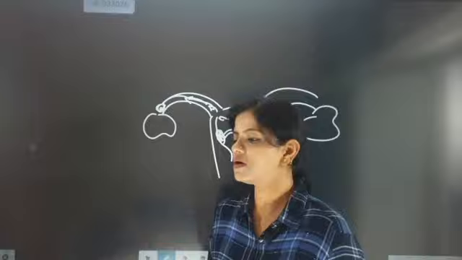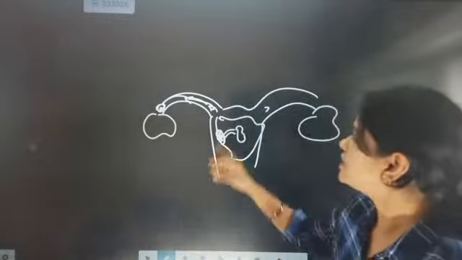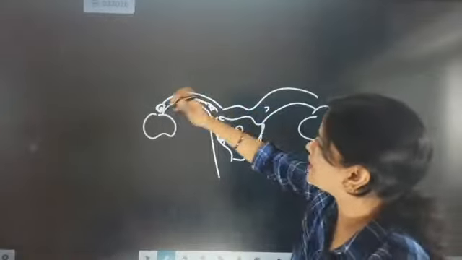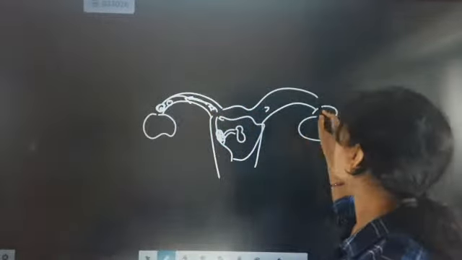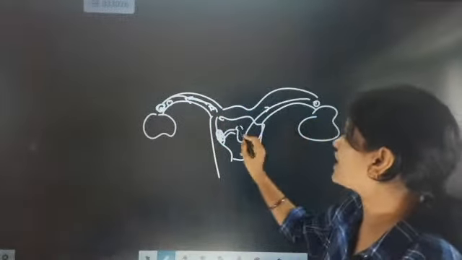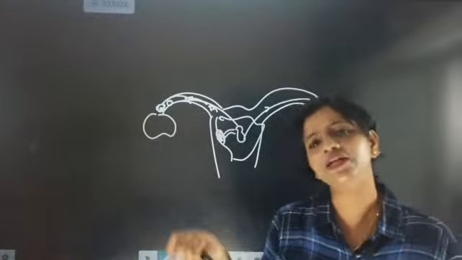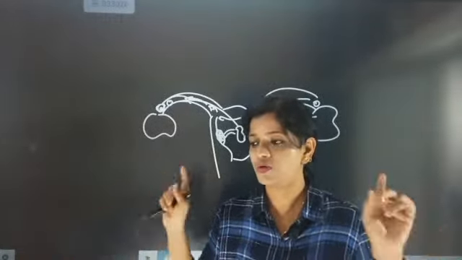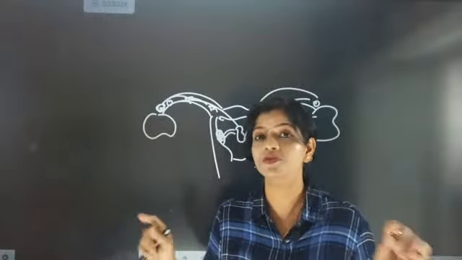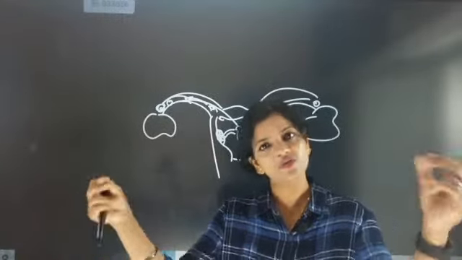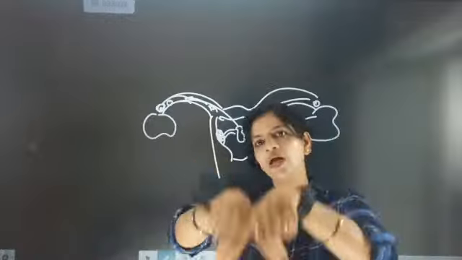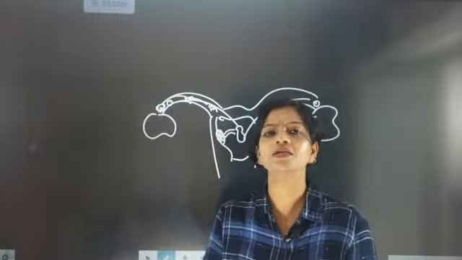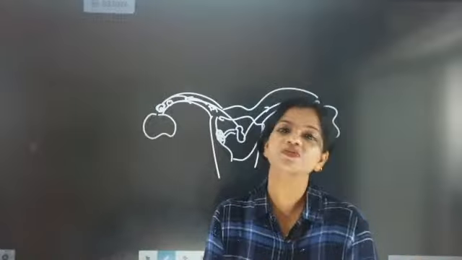Fine. Now sometimes what happens, in a rare case for some females, both sides eggs will be released, and they will get 2 different sperms. Remember, 2 different sperms, they are not the same sperm. Then after fertilization they will go and fall into the uterus, and they will get connected to 2 different linings, and then 2 different babies will be born.